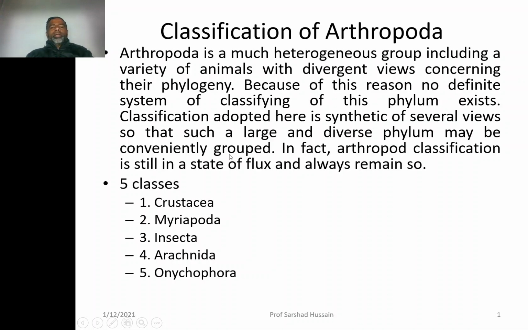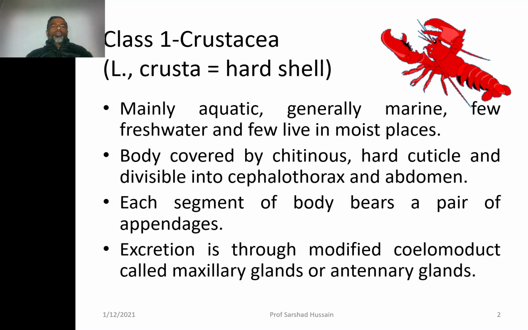Different groups of scientists have grouped this phylum Arthropoda into different classifications, but this is the combination that we are going to deal with. Generally, we have five classes of the phylum Arthropoda: Crustacea, Myriapoda, Insecta, Arachnida, and Onychophora.